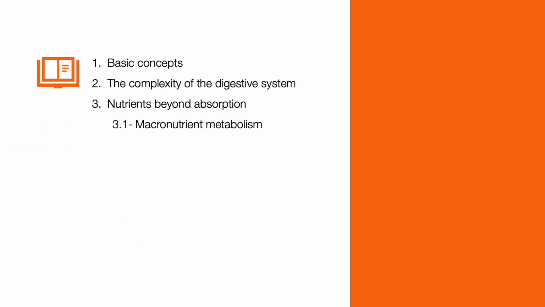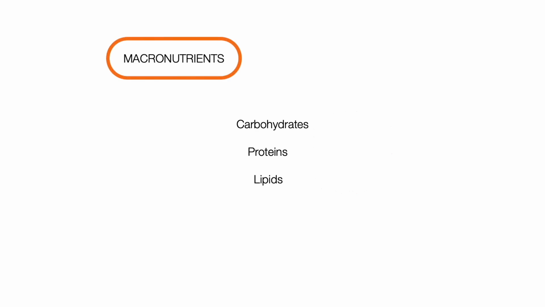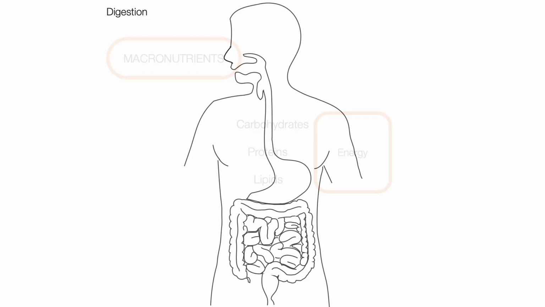In this video, we will talk about nutrients beyond absorption and in particular about the metabolism of macronutrients. The main nutrients in food are carbohydrates, proteins, and lipids, and these nutrients are considered macronutrients because they are our main source of energy.